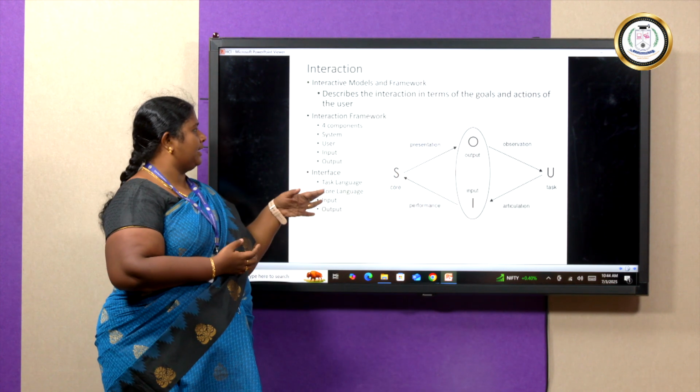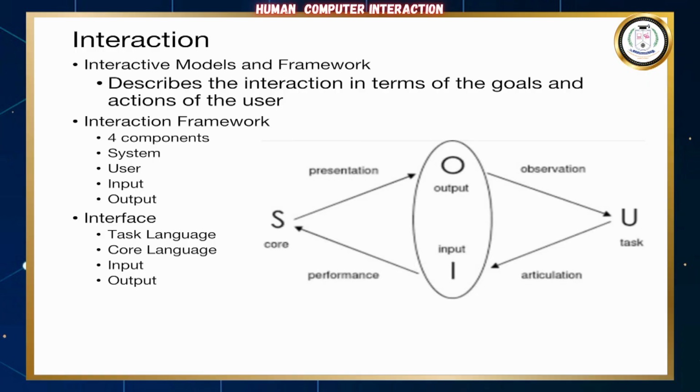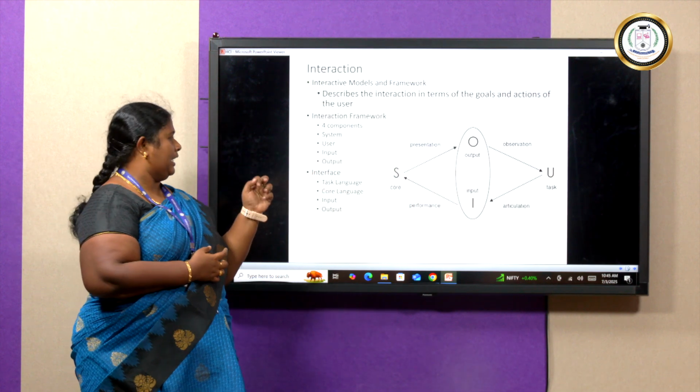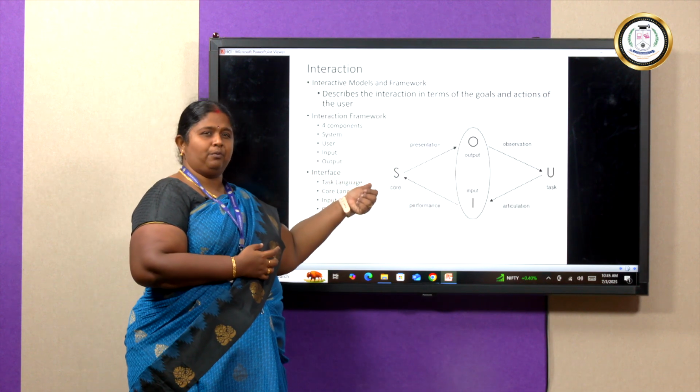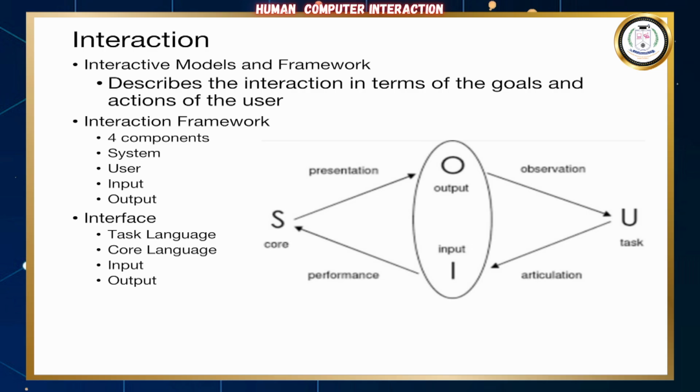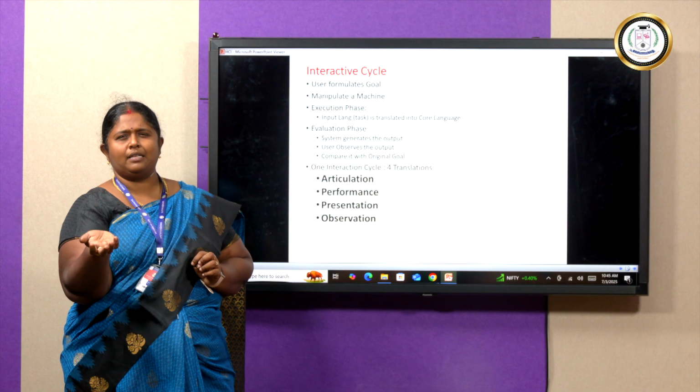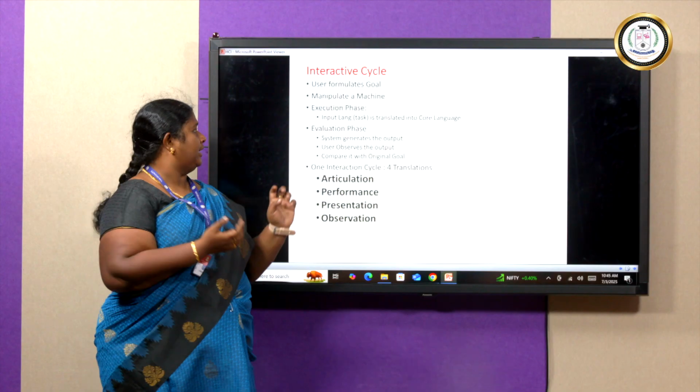So what are the basic things which are needed? A system, a user, and an input and an output. How does this interface actually take place? We need a task language, a core language, and an input and an output as well. So basically what happens in this case is it is going to be an iterative cycle where one purely depends on the other, the system as well as the input and the output on the other hand.